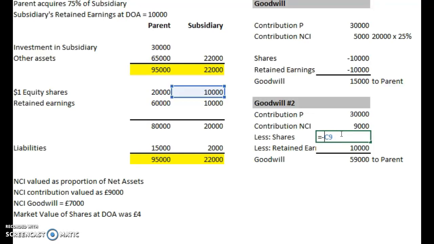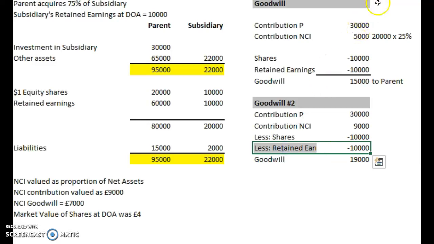Sorry, it should be negative. Less shares, less retained earnings means there's £19,000 goodwill, and you'll see instantly that of course it's different to the figure above. So £19,000 in goodwill is our total goodwill.